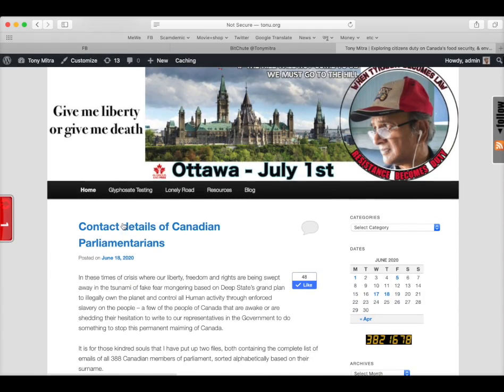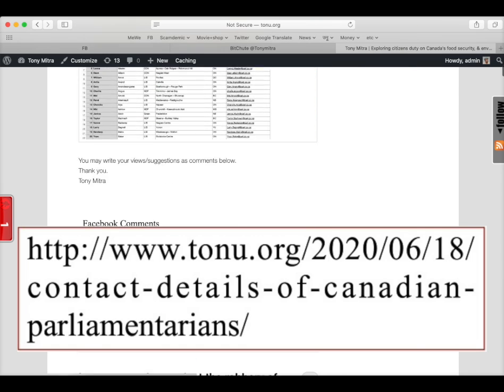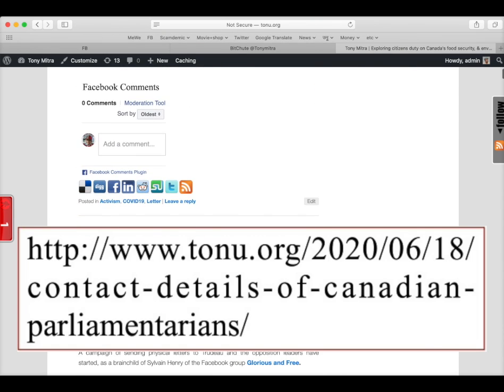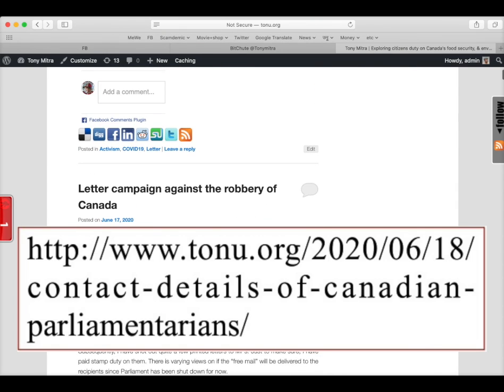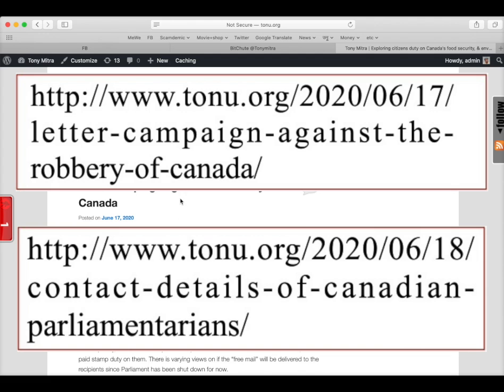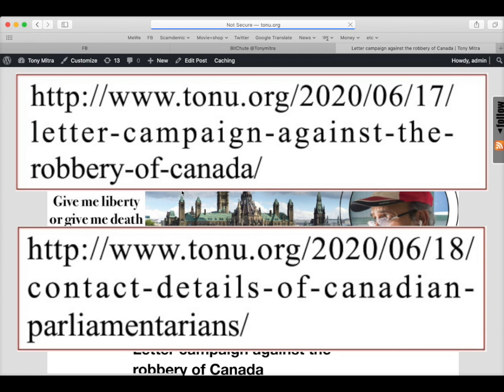So you may not easily find it. So best way is to remember the details of those two specific blogs. One of them is the contact details of Canadian parliamentarians, and the other is the letter campaign against the robbery of Canada. So this is the earlier one, first one.